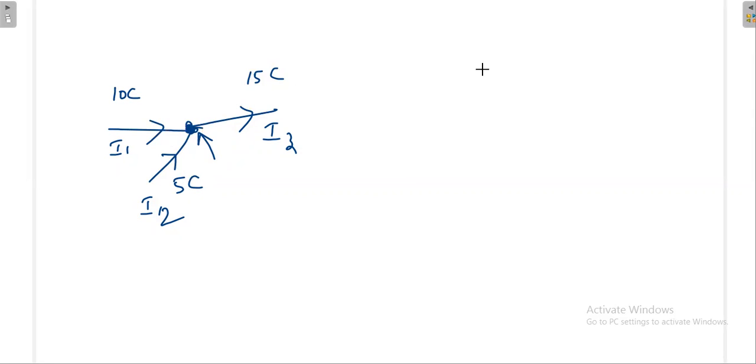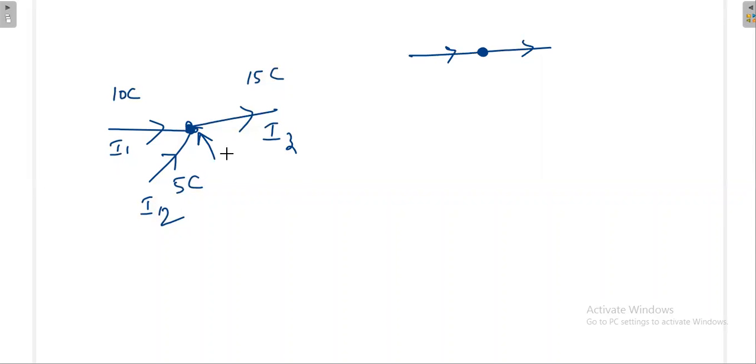That's why they used to tell you that whenever a node is there, there should be at least 2 branches. Whenever a node is there, at least how many connections should be there? 2 connections. That's why if something is coming in, it can also go out. For a node, at least a minimum of 2 branches has to meet.